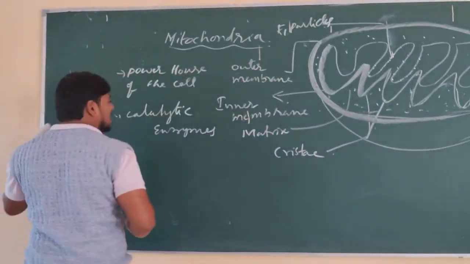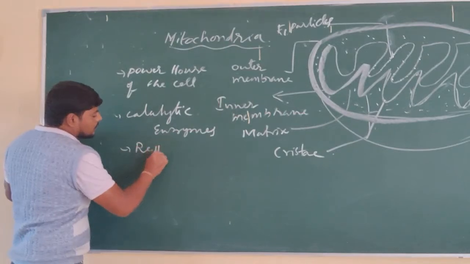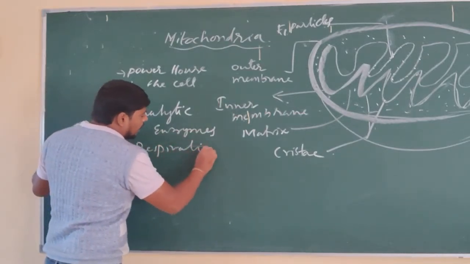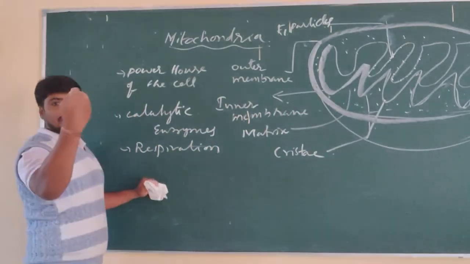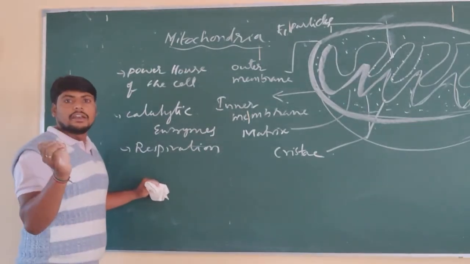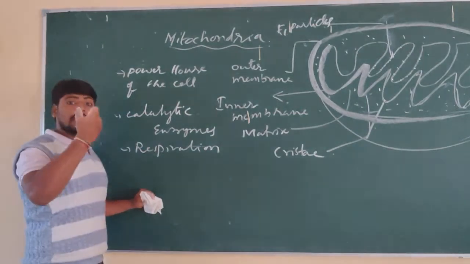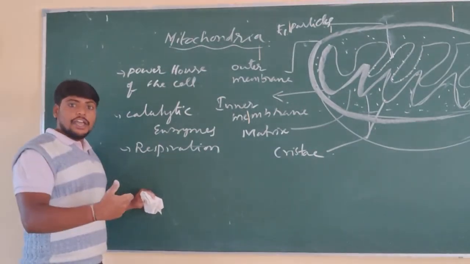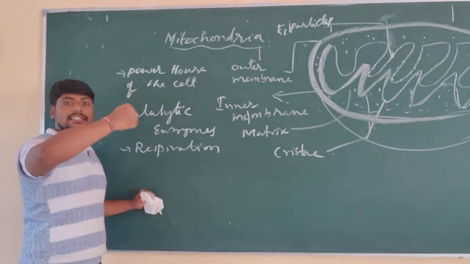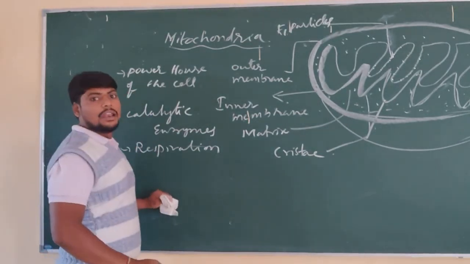So why is the process called respiration? Generally what we used to say is that taking in air and giving out air is not respiration. That is generally called breathing. After breathing, the air which we have taken enters the lungs. From the lungs, the oxygen is supplied to each and every part of the body through the cell.